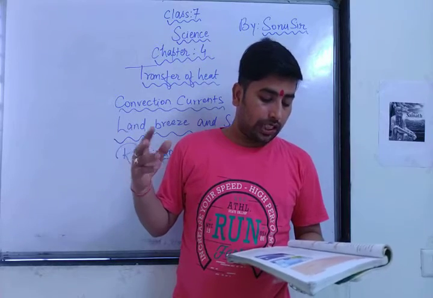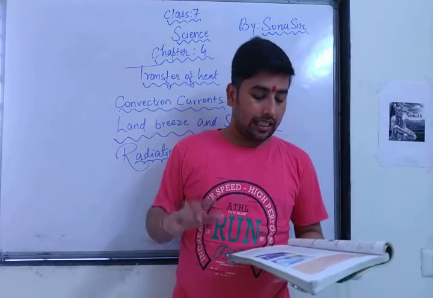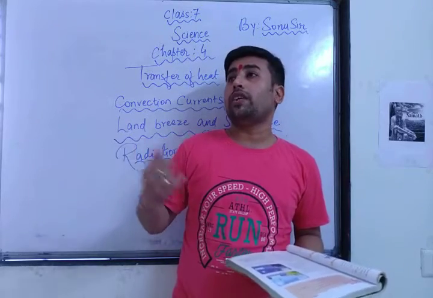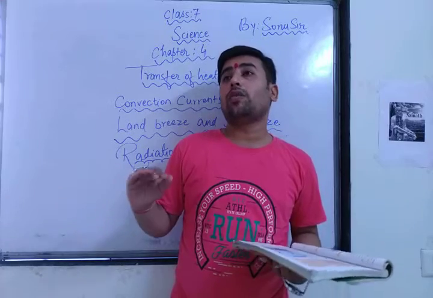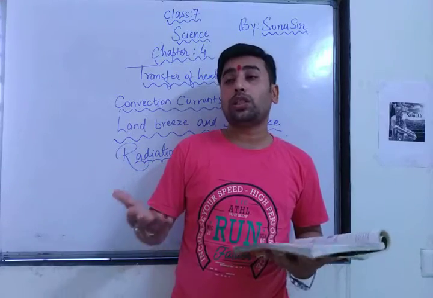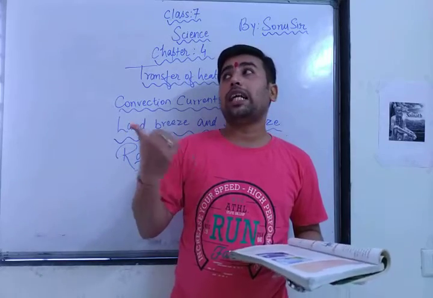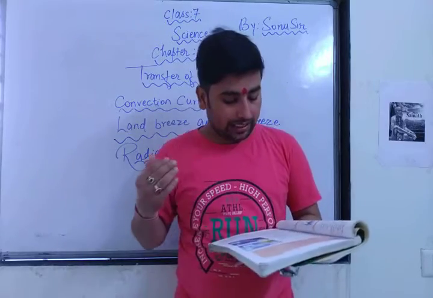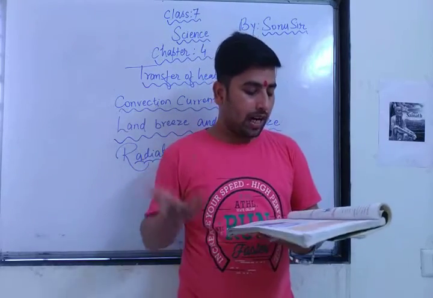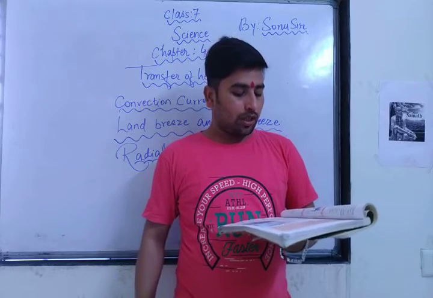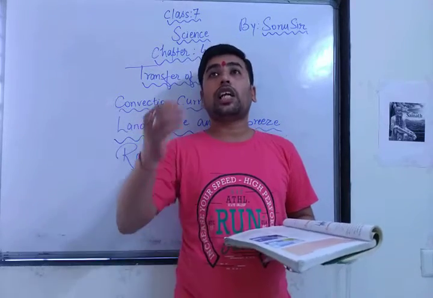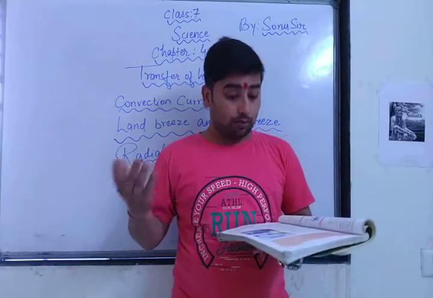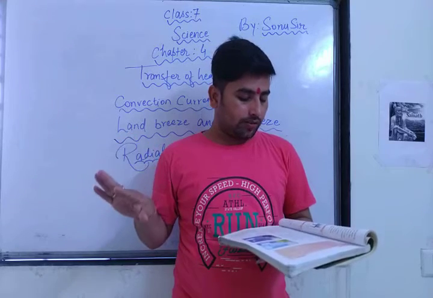During the day, the land gets heated quickly and the air above it becomes warm. For example, if you are living near a coastal area or nearby sea, what will happen? Your land will heat very soon and the warm air will rise up. But in the river and the ocean, there is still cold water, which has not been heated. So this warm air expands from the land and rises up, causing an upward current. Means it is continuously moving upward. Meanwhile, since water takes longer to heat, the air above the sea remains relatively cool.